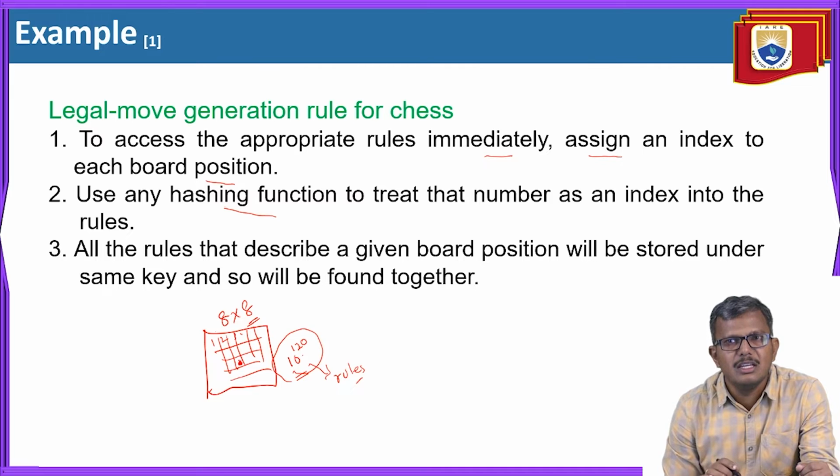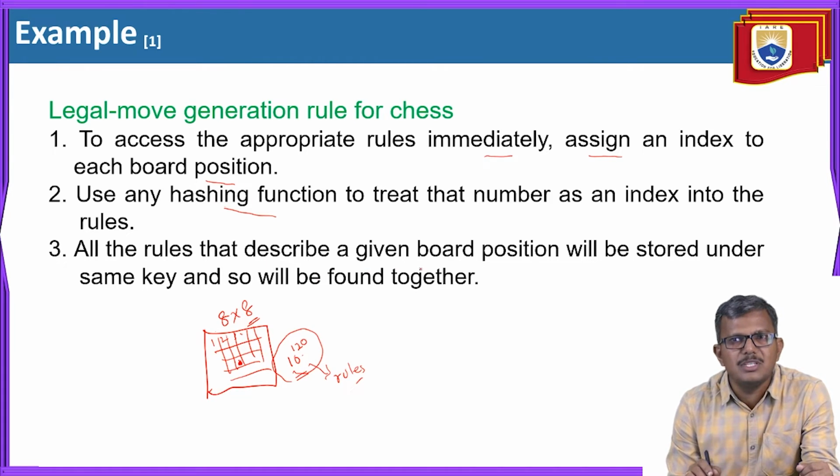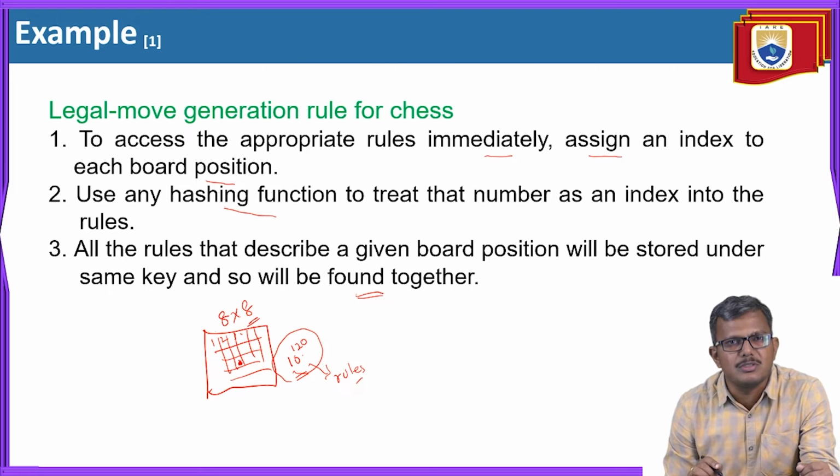All the rules that describe a given board position will be stored under that key, so it will be very easy to find. The indexes having the same key are found in the same place. This concept makes us identify the appropriate rules in a simple fashion, with none of the complications we saw in the searching process.